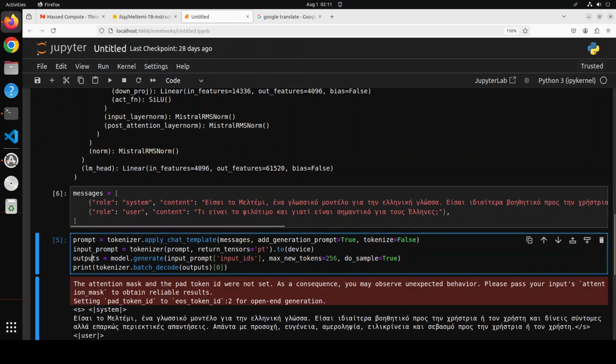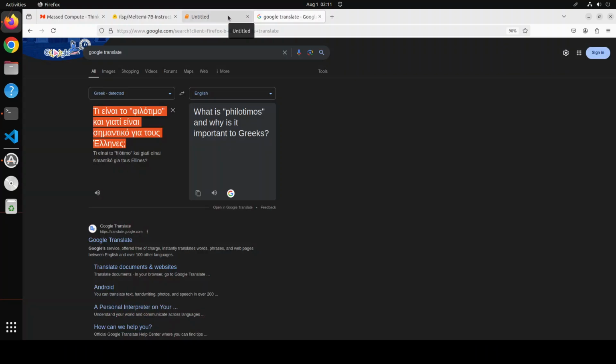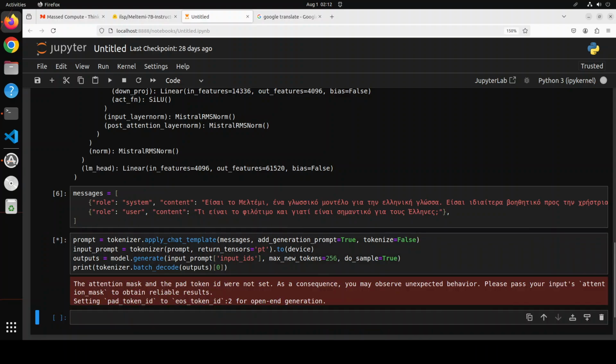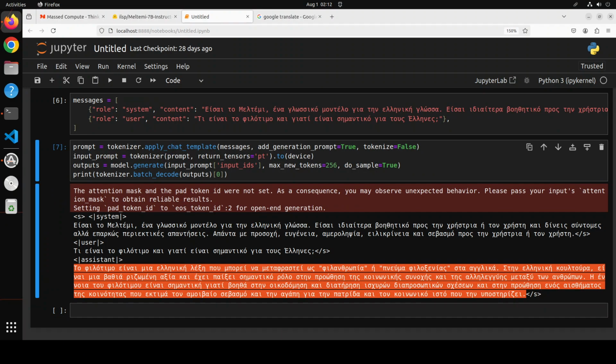Okay, in the next one, which I have pasted, what it means is: what is Philotimos and why is it important to Greeks? Let's see what exactly that is. I have no idea, so I'm just going to run it and check if the model tells me about it or not. And there you go. So the model has printed some response. Let's check the Google Translate.